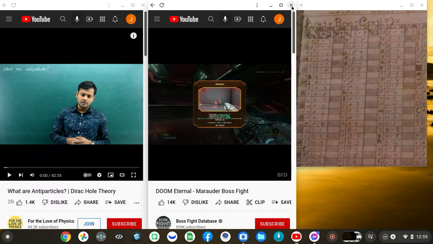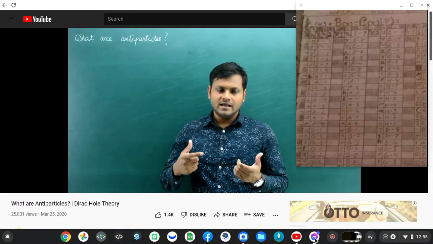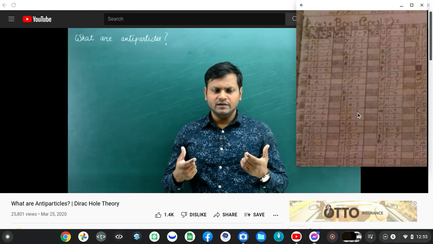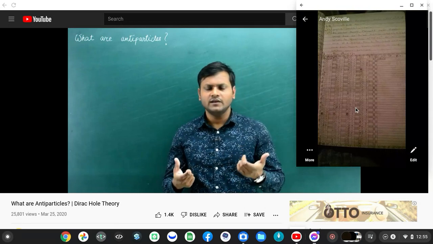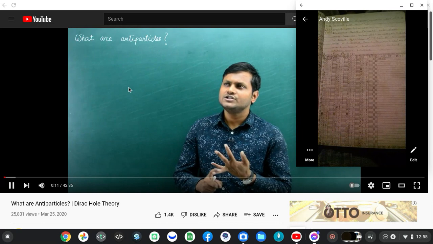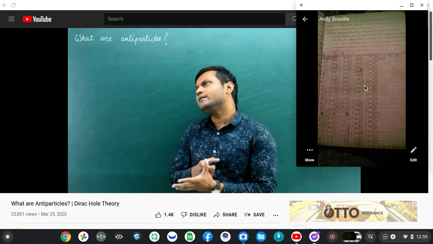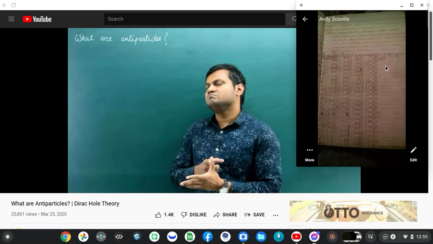Okay, now that we got that out of there. Anti-particle. Anti-particle, meaning the opposite of a particle. But opposite what? Opposite mass, opposite charge, opposite spin, opposite angular momentum, opposite magnetic moment. I can put them wherever I want, and do whatever I want with them.